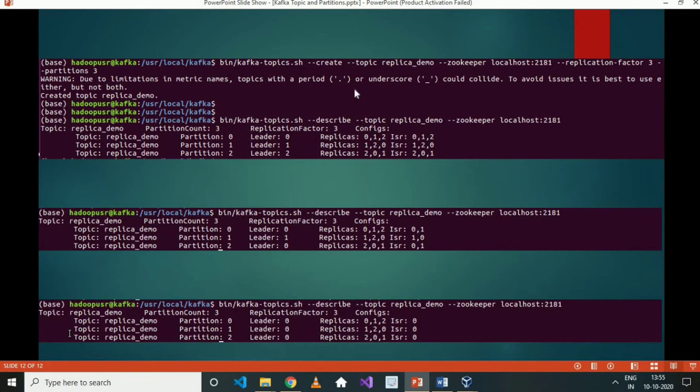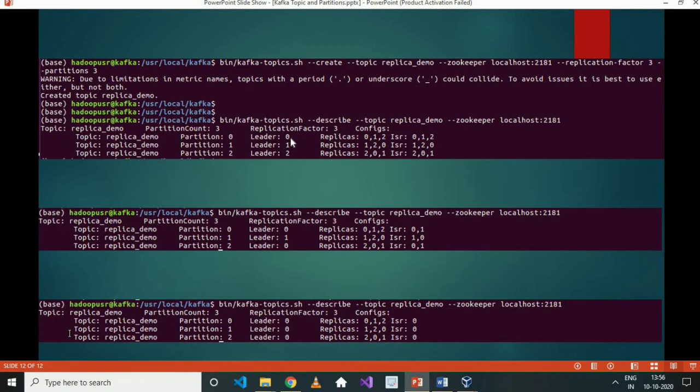So let me show you how it actually works in the backend. Here, in the first command, I have created a topic replica demo with the zookeeper, I have given the replication factor as 3, and I have created 3 partitions. Now if I describe this topic, there is a shell command where you give describe, the topic name and the zookeeper name. If you see here, the topic name is replica demo, partition count is 3, replication factor is 3, and here you can see partitions 0, 1 and 2, and for each partition there will be a leader and there will be some followers.